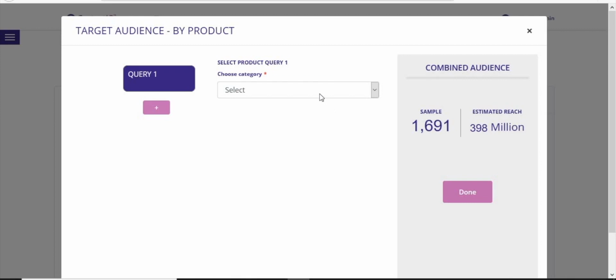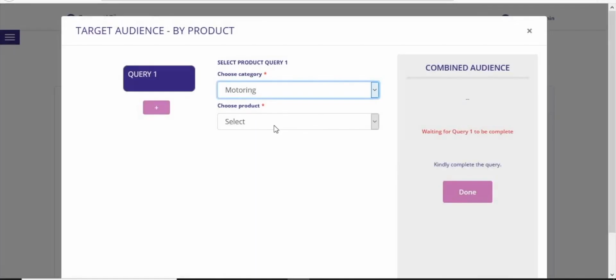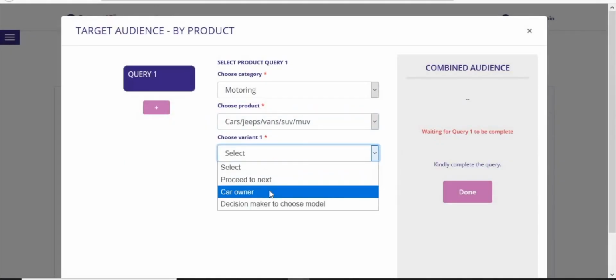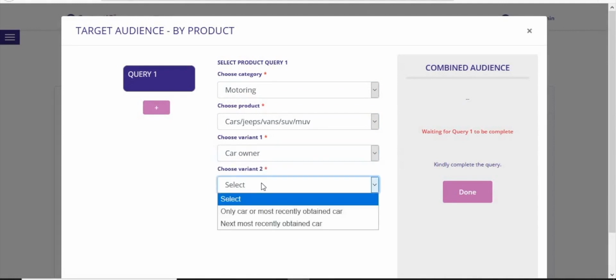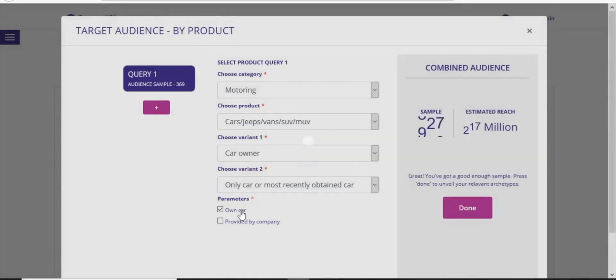Let's begin with query 1. Given our product is an SUV, we wish to target existing car owners. Let's select the motoring option within the first category drop-down. We then choose cars, jeeps, vans, SUV, MUV and arrive at car owners. After choosing the next 2 variants to define the audience even further, we see that the sample has now reduced to 369 with a potential audience of 86 million.